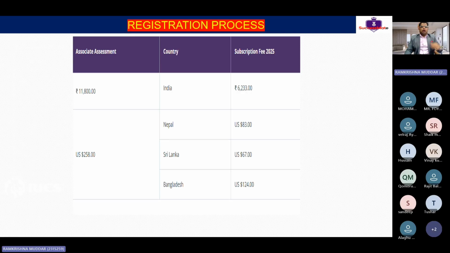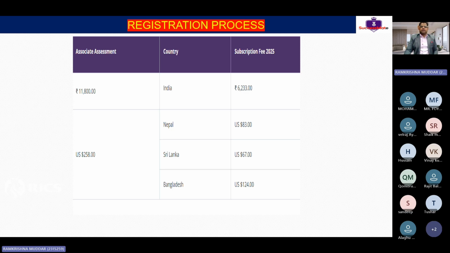And for Nepal, Sri Lanka and so on, it is like US 567. This is for the associate members. Okay, if you see here, this is for the associate members. Associate means those who don't have more than 5 years of experience. So for those people, this is the fee.